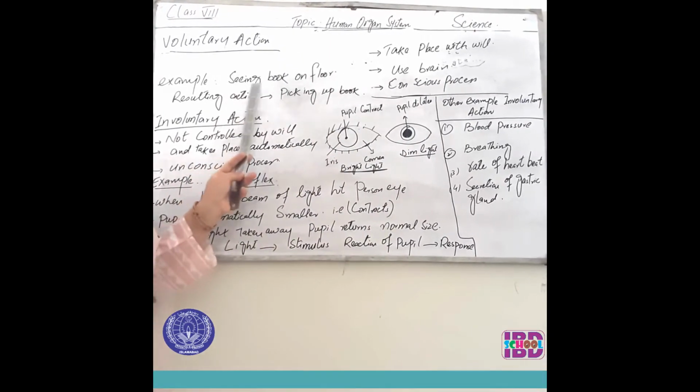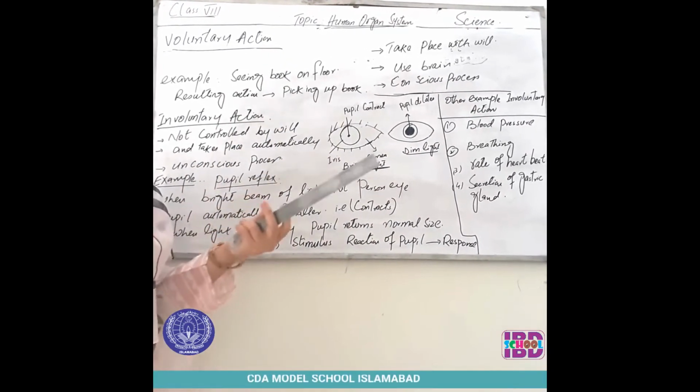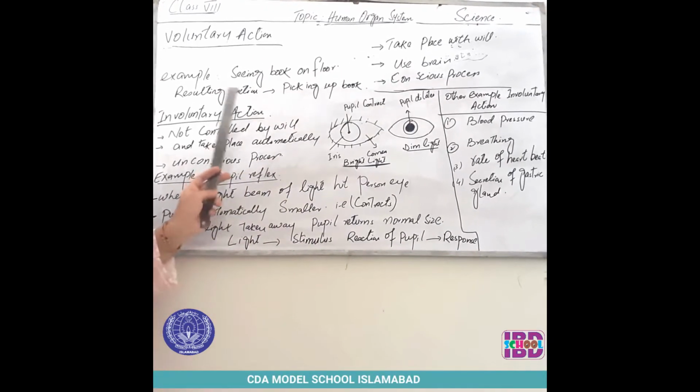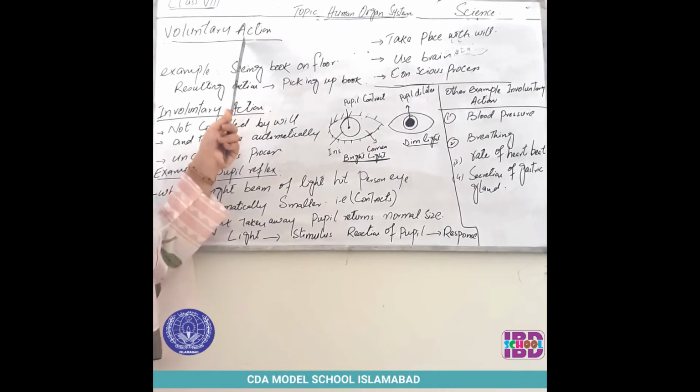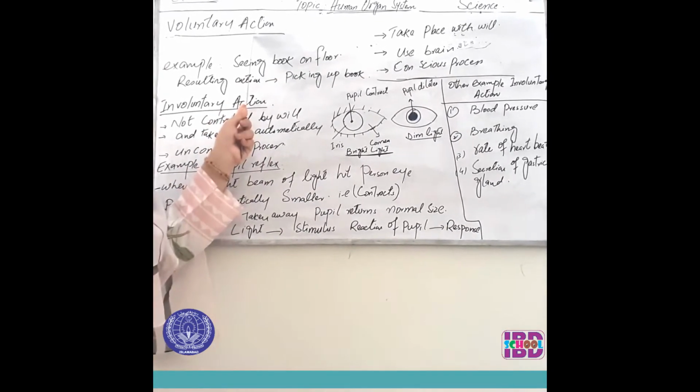An example is seeing a book on the floor. If the book is on the floor, then the resulting action is that we can pick up the book. This is a voluntary action because we can use our brain.